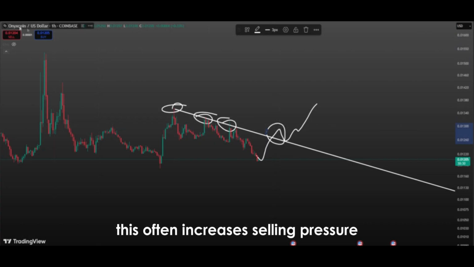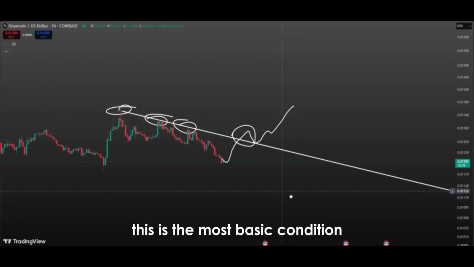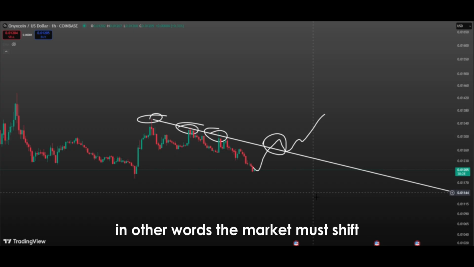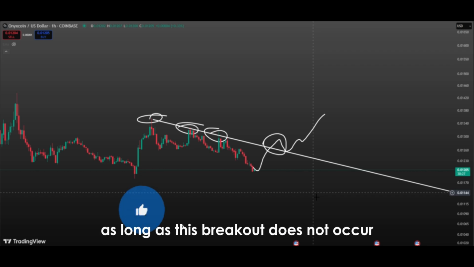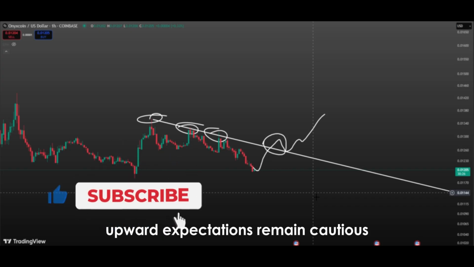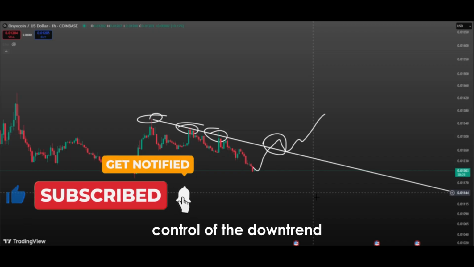This often increases selling pressure. At this point, saying, first, this downtrend needs to be broken expresses the most basic condition for the price to start a new upward move. In other words, the market must shift from a phase dominated by sellers to a phase dominated by buyers. As long as this breakout does not occur, upward expectations remain cautious because the price is still considered to be under the control of the downtrend.